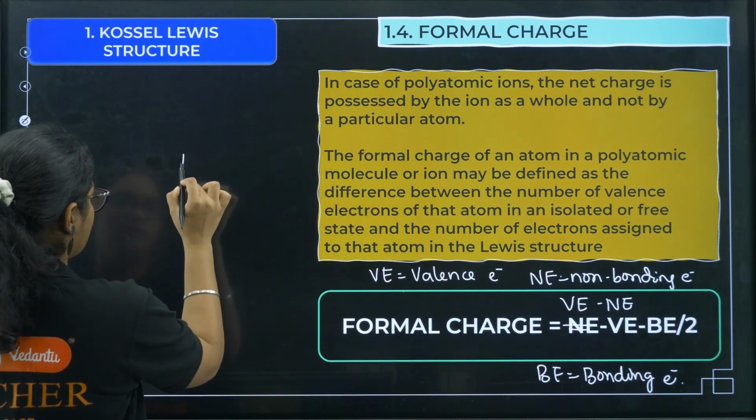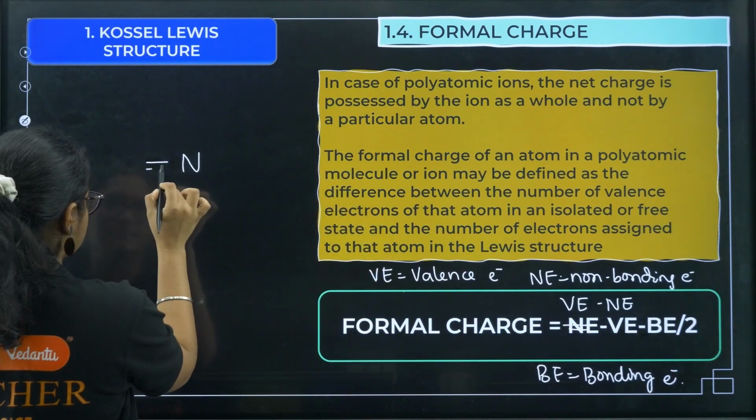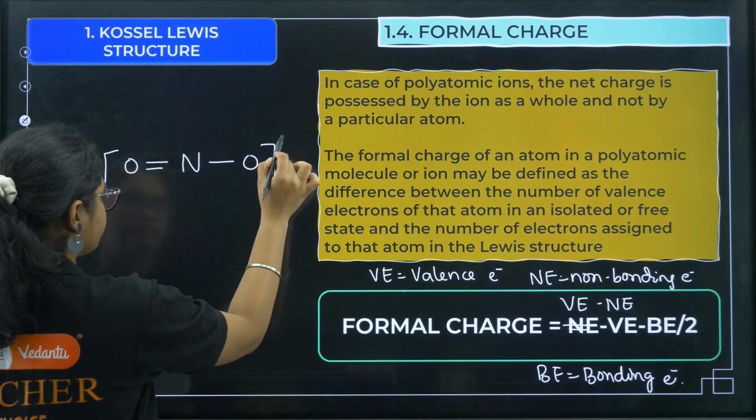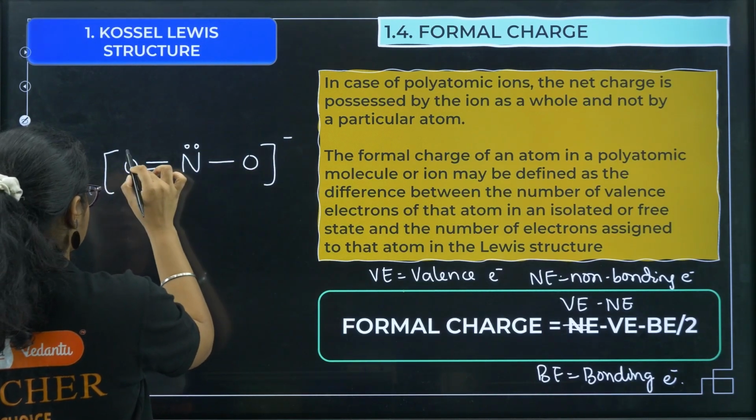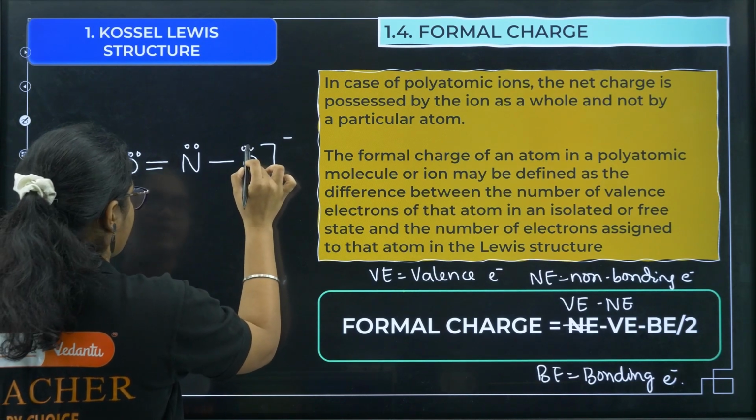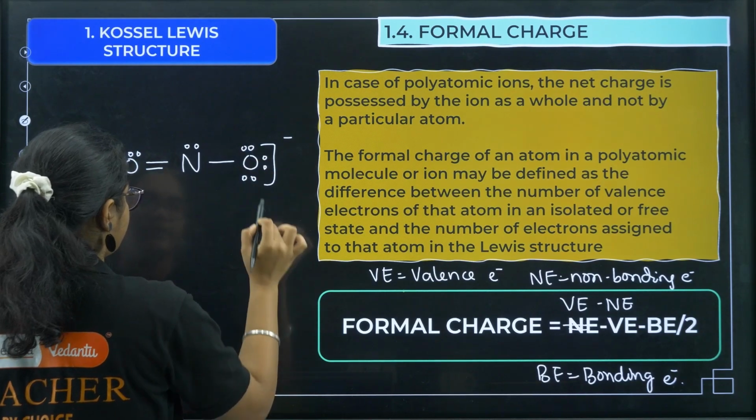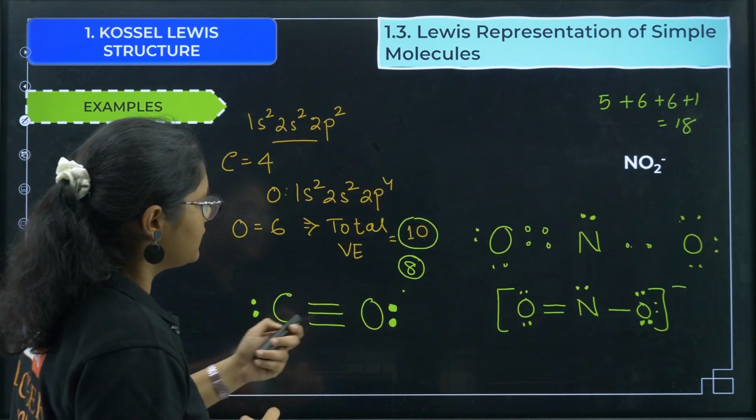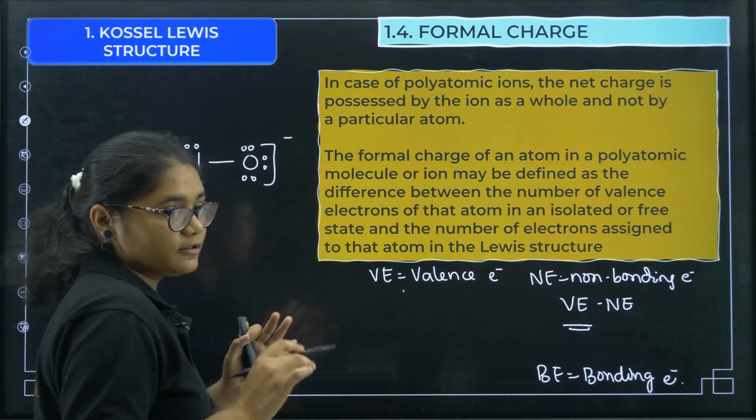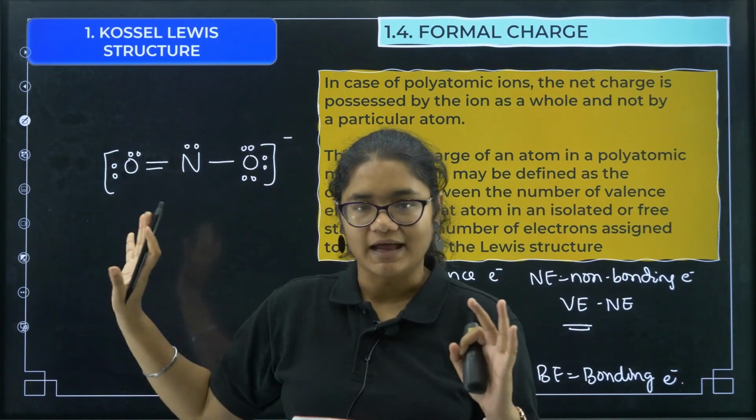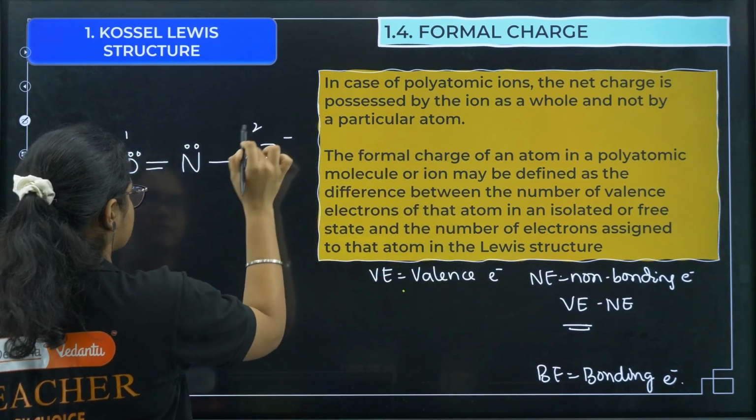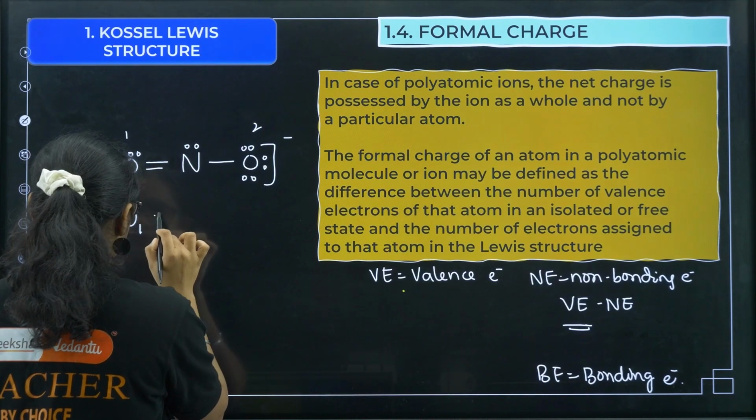NO2 minus, right? What was the structure of NO2 minus? We did like this, negative charge here, 2 electrons, and we have here 2 electrons, and here we have 6 electrons, right? This was the structure. Now we will calculate the formal charge of each of these atoms. Let us start with the first. Suppose this is oxygen 1 and this is oxygen 2. Let us start with the first oxygen.